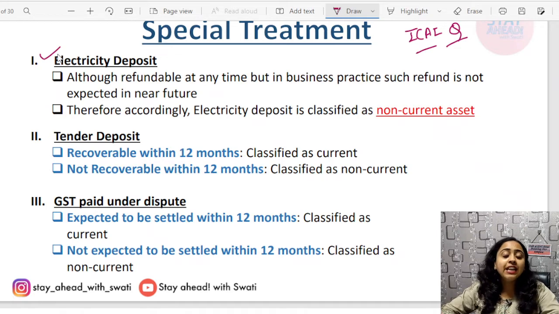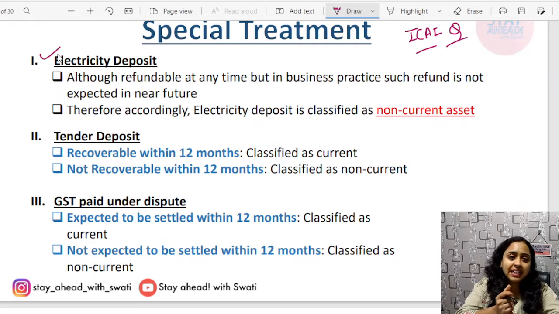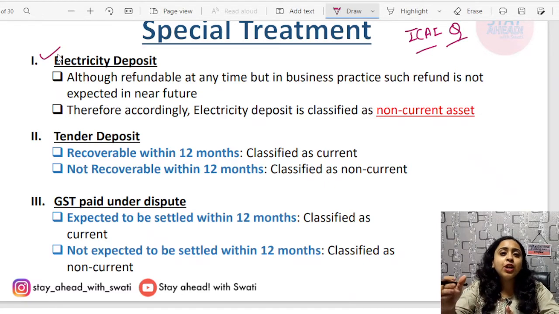Secondly, you always assume that there is a going concern in the upcoming period. You will not be closing your business, neither any necessity nor any intention to close down the business. So the going concern assumption is there. That means you are not saying that in the upcoming 12 months or years you will be disconnecting the electricity connection. That means you will not be getting the electricity deposit refund. Therefore, these are known as non-current assets, because they won't be encashed in the normal operating cycle.